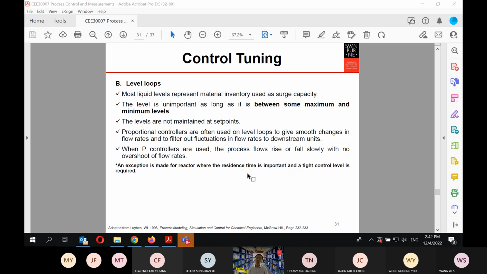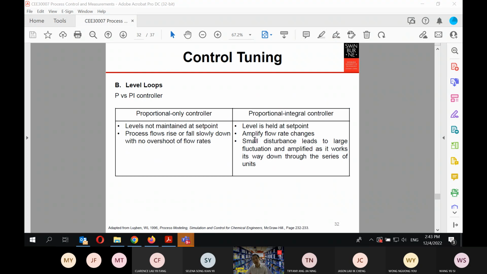So it corresponds to your product specification, especially if you are using a continuous stirred tank reactor like what we discussed in the other example on plant-wide process control, about 2 or 3 weeks ago. So the exception is only if you are using a reactor, because your liquid level will be tightly connected with your reaction performance.